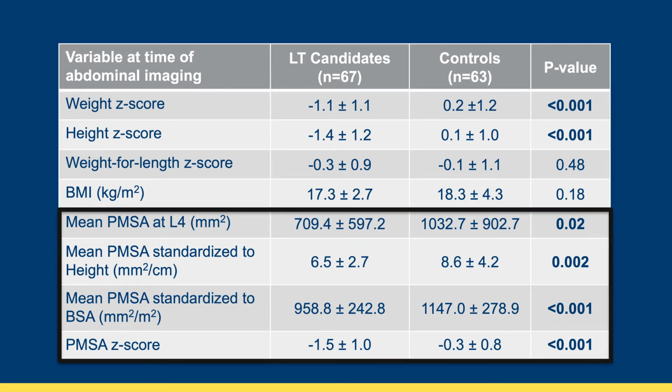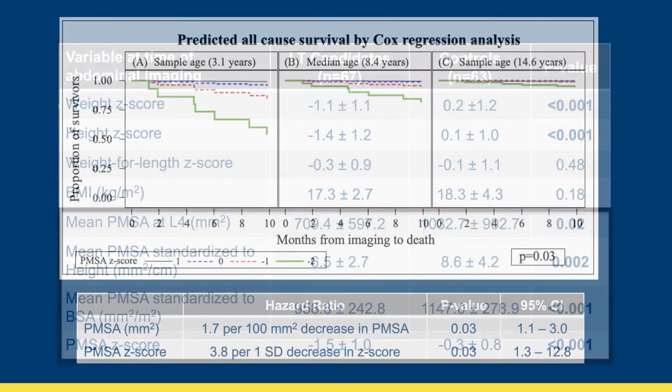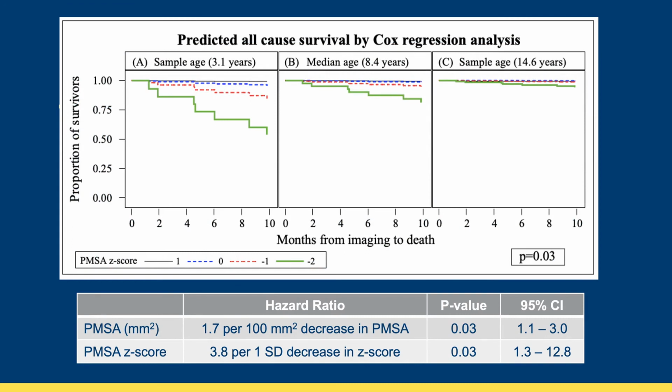The mean PMSA was significantly lower in liver transplant candidates than controls, which was still true after standardizing these measurements to height and body surface area. And finally, the PMSA Z-score was significantly lower in liver transplant candidates than controls. In terms of the effect on survival, you can see that there was an increased risk of death, either on the waitlist or following transplant, with a lower PMSA.